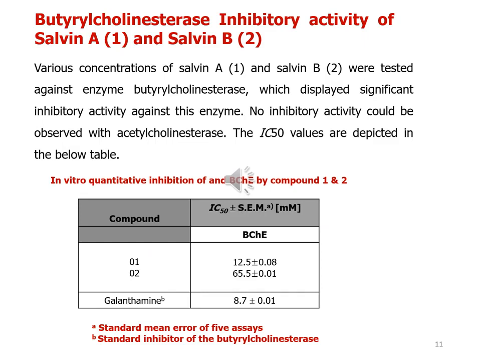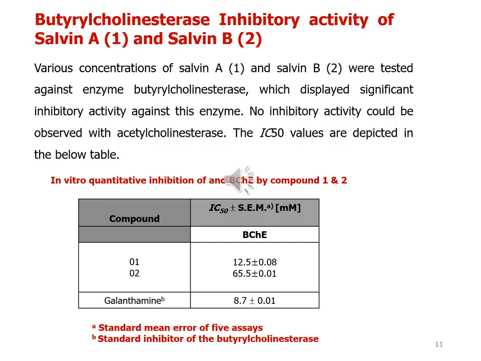Let's see the enzymatic activities of Salvin A1 and Salvin B2, which were observed using butyrylcholinesterase inhibitory assays. Cholinesterases are implicated as key biological players in Alzheimer's disease, which makes them logical targets for inhibitory therapeutics. According to the cholinergic hypothesis, the memory impairment in patients with senile dementia of Alzheimer's type results from a deficiency in cholinergic function in the brain.